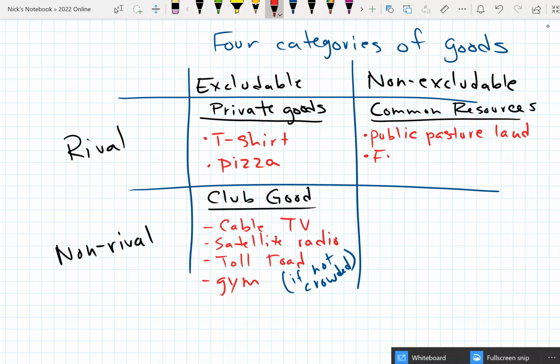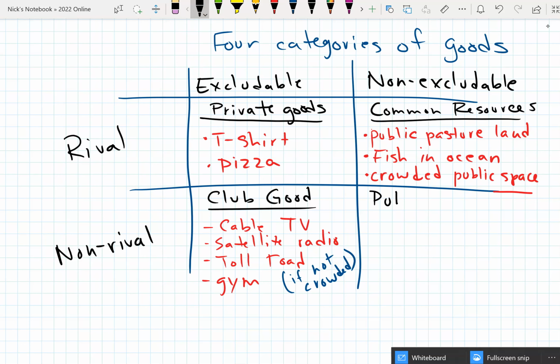Another one that's related to the tragedy of the commons is fish in the ocean. The ocean, especially the international waters, is non-excludable, but catching the fish is rival. The more that one person catches, the less fish will be available for everybody else, especially if they overfish. And also we can consider crowded public space here. Once it gets crowded, then public space starts to go into that.